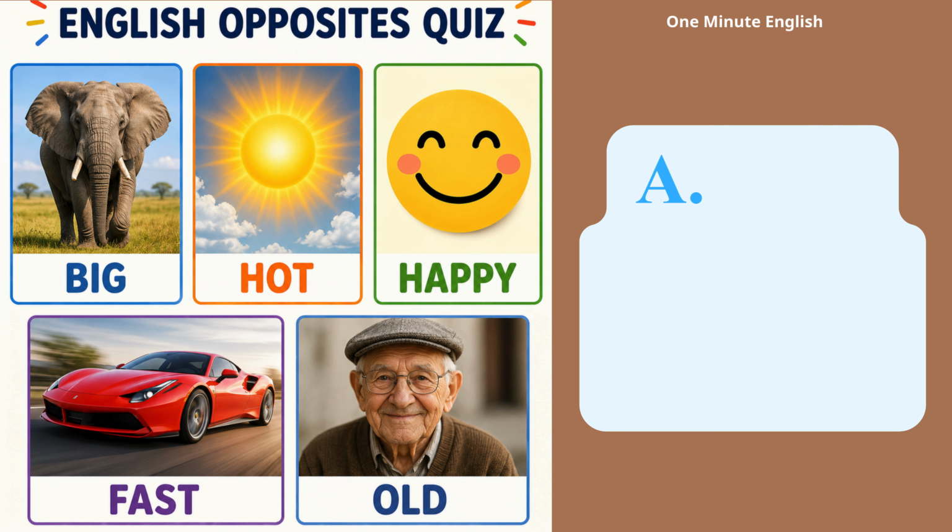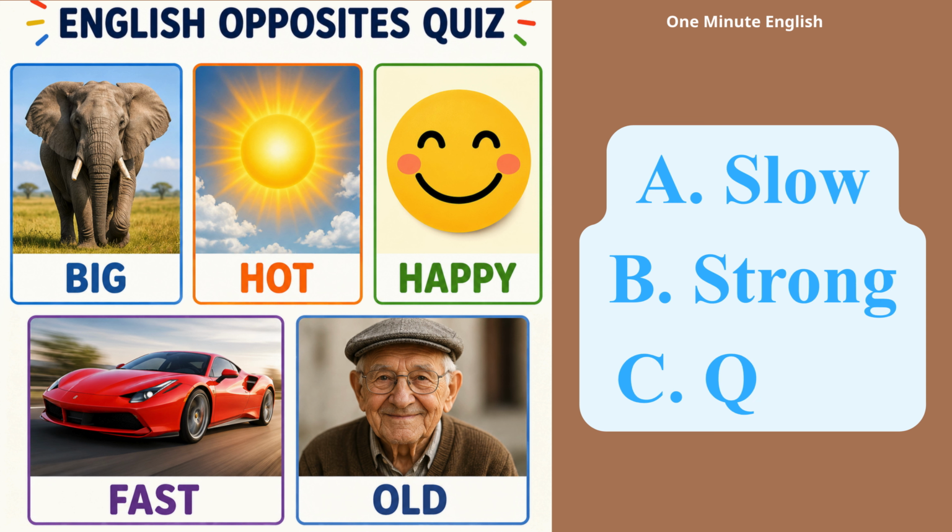Question 4. What is the opposite of fast? A. Slow. B. Strong. C. Quick. Take a moment to think.